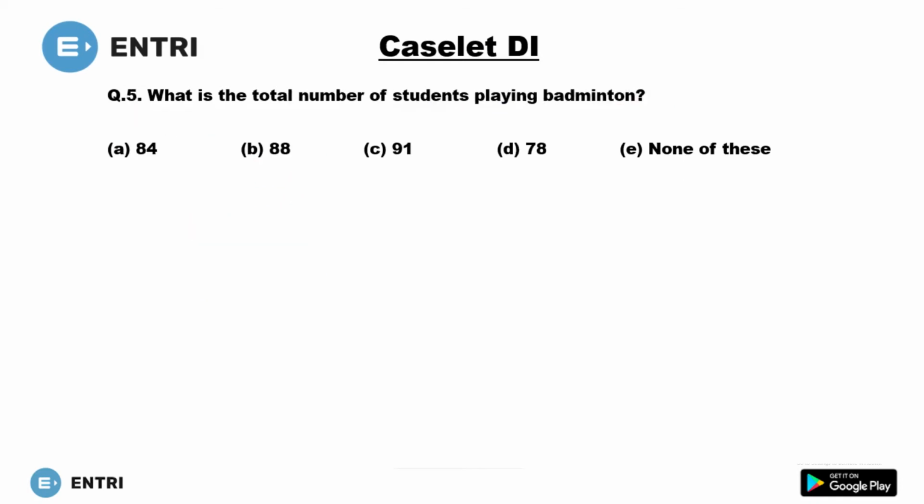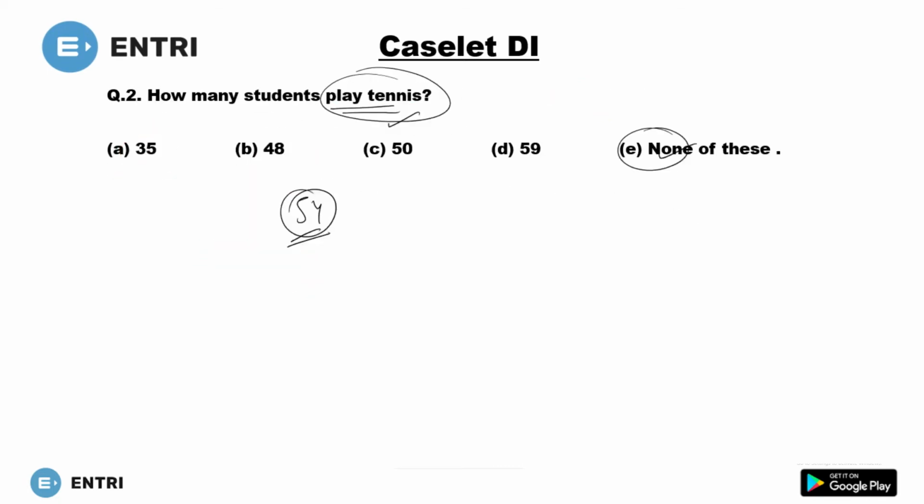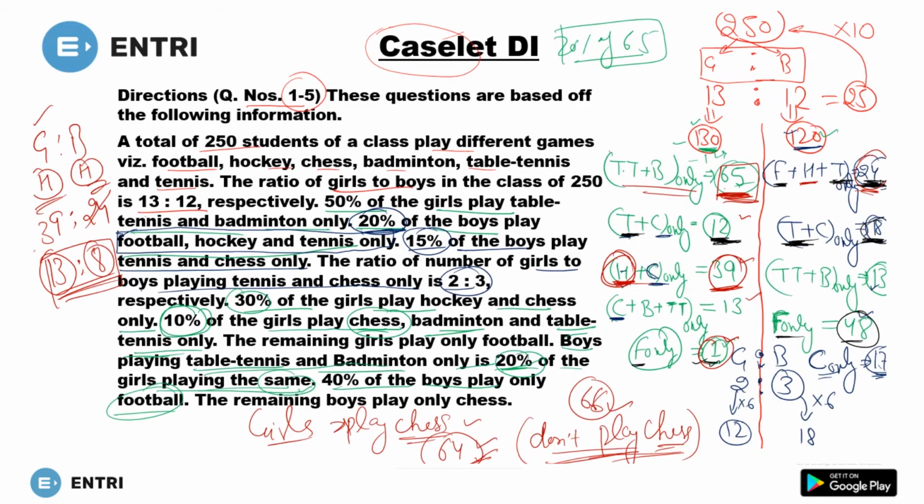What is the total number of students playing badminton? How many students play badminton? You have to find the number of students playing badminton. So here 65 are playing badminton. Now here 13 more are also playing badminton. In total you have 78 till now.